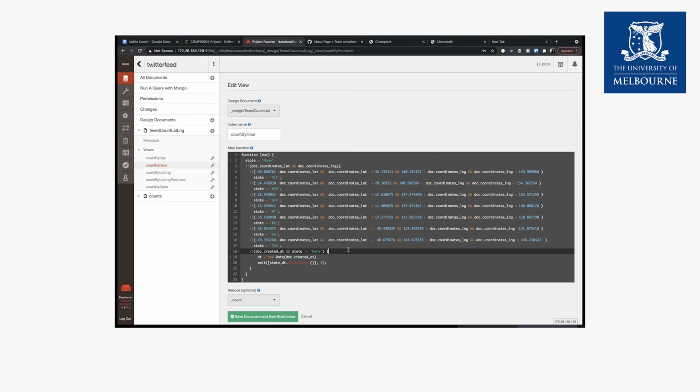Now we'll talk about count by hour. When we are sorting the tweets per hour, we are first filtering them by states.